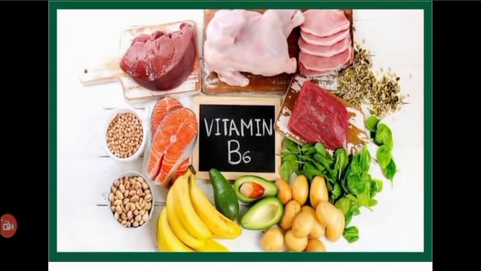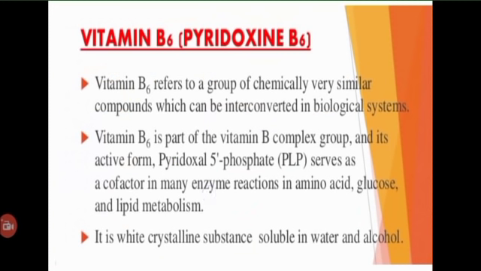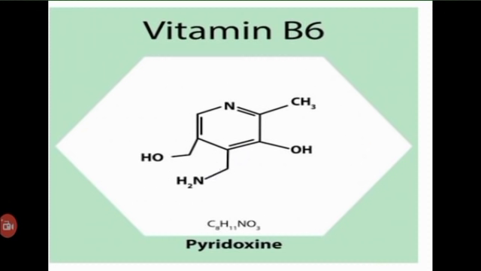Vitamin B6 is used to represent three compounds, namely pyridoxine, pyridoxal, and pyridoxamine. Vitamin B6 refers to a group of chemically very similar compounds that are interconverted in biological systems. There are three pyridine derivatives, and they differ from each other in the structure of the functional group attached to the fourth carbon atom in the pyridine ring.